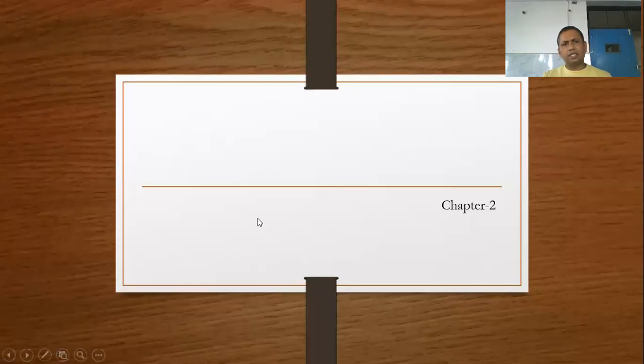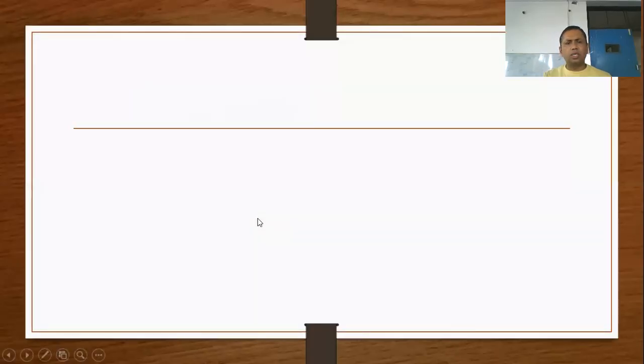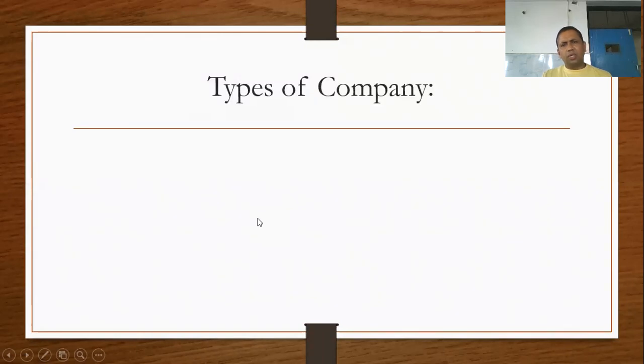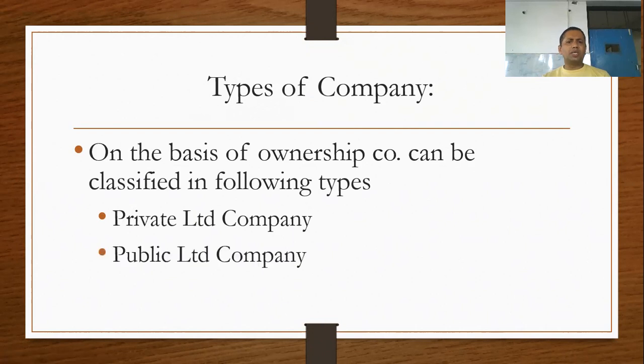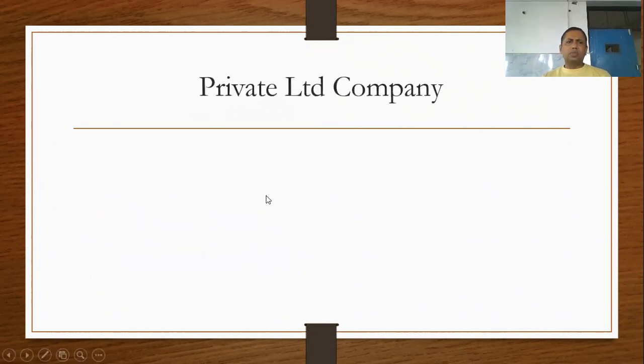After this, the next topic is joint stock company. After that, the types of company. Mainly, there are types on the basis of ownership. As per the ownership, a company can be classified into the following three types. The first is private limited company, the second is public limited company, and the third is one person company. So after that, we have to discuss the private limited company.